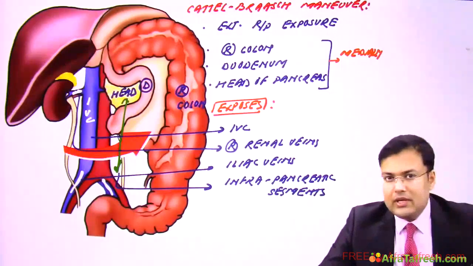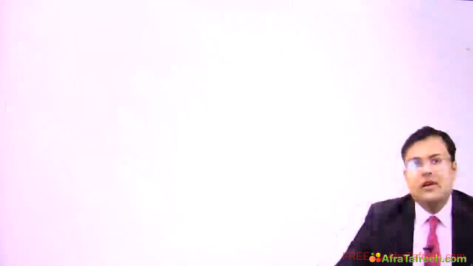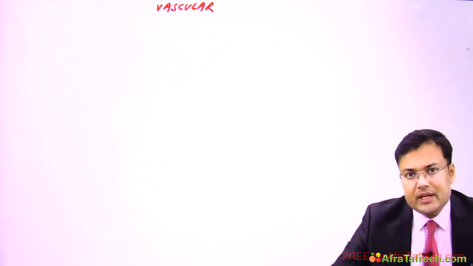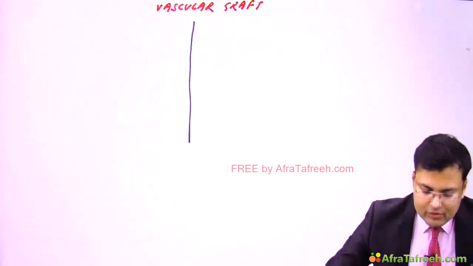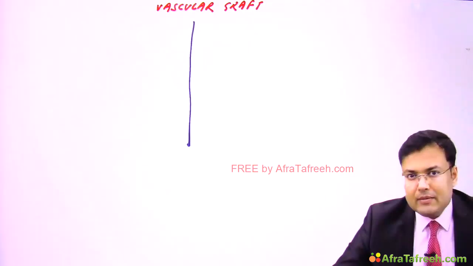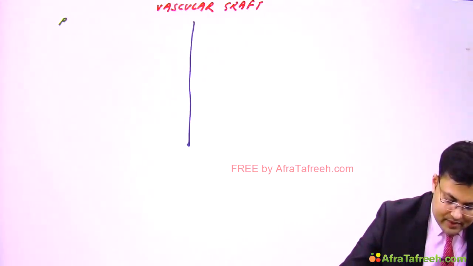So these were the maneuvers which were performed for retroperitoneal exposure. Now we are going to discuss vascular grafts. Almost every year there is one question in NEET PG and AIIMS related to vascular grafts. First, see what are the types of vascular graft. It is of two types: bioprosthetic and synthetic.